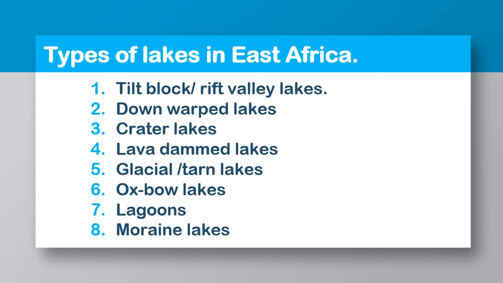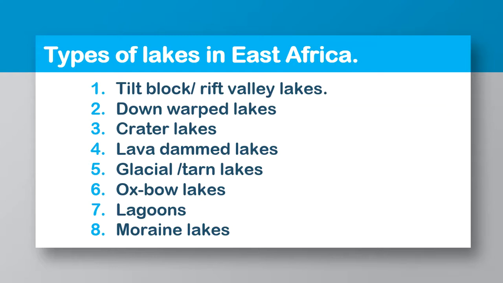So what are the different types of lakes in East Africa? When I talk of lakes in East Africa, I can look at tilt or Rift Valley lakes. Those are the ones we are calling our graben lakes. We can have the downwarped lakes. The most common example you know is that of Lake Victoria. And so then you can talk of the crater lakes. Usually these are found on top of the volcanic mountains.